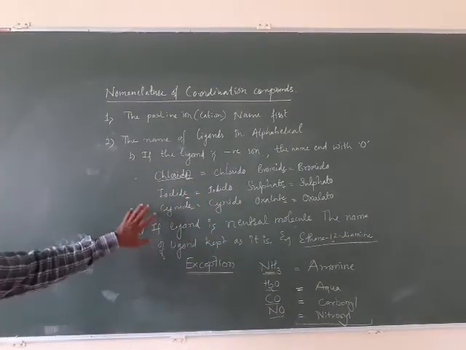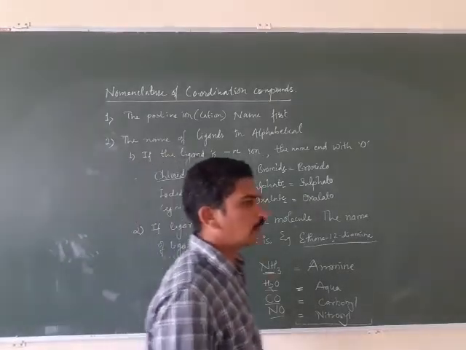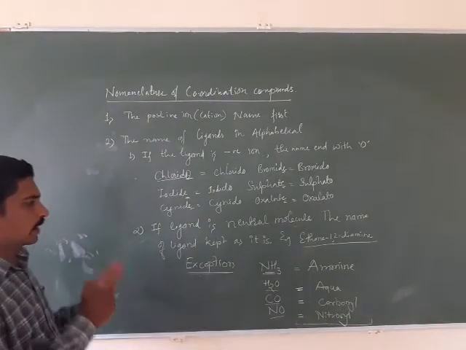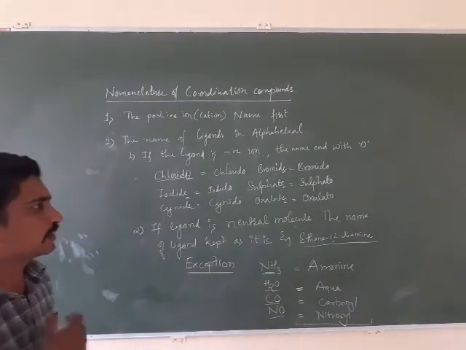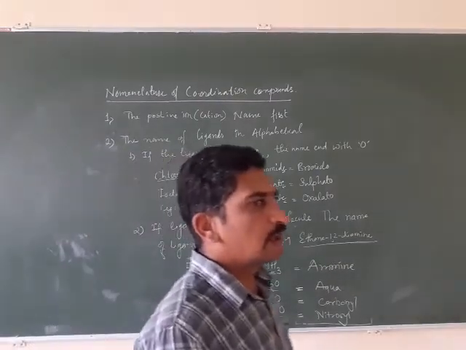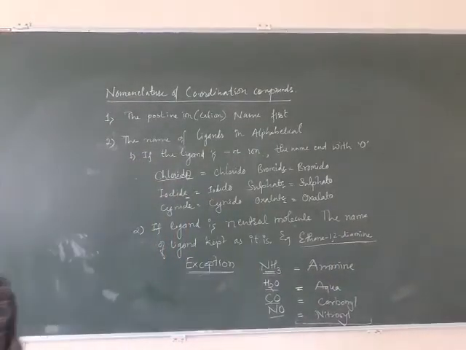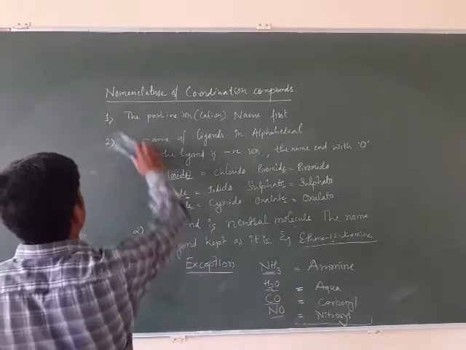For all other neutral molecules, we keep the name as it is. But in the case of a negative ligand, we have to change the last E to O. So this is regarding ligands.